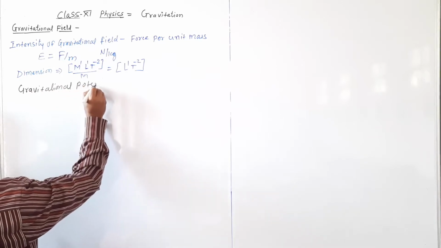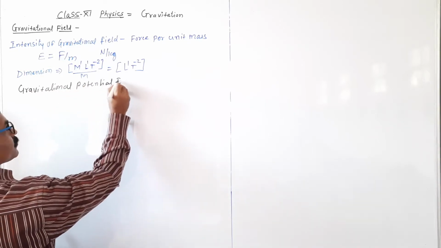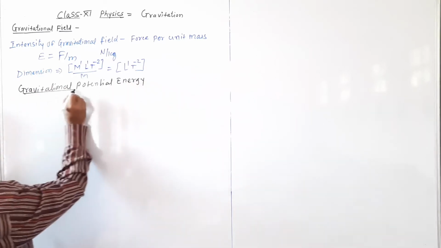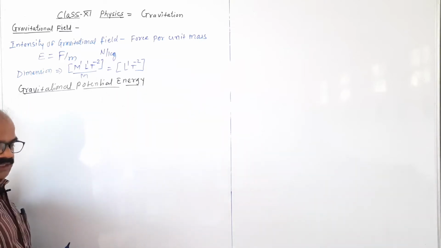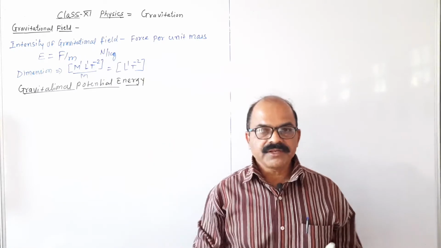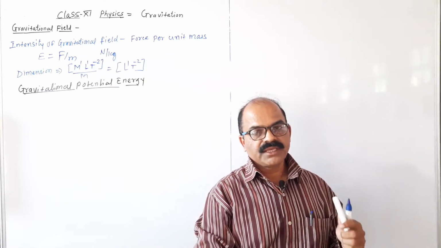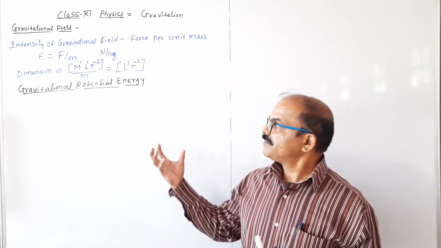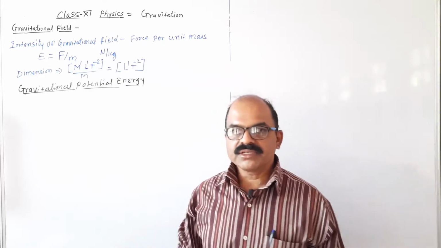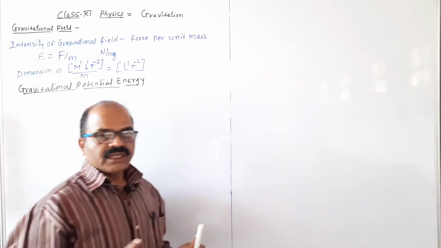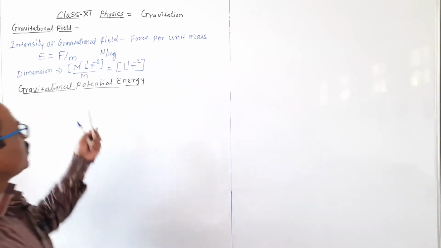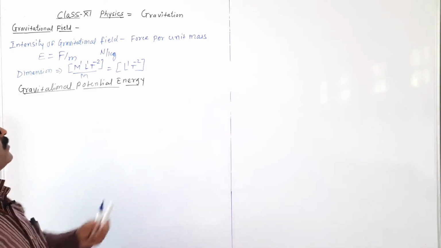Gravitational potential energy means the energy possessed by the body in the gravitational field of the planet, the gravitational field of the earth. This is the energy due to the position of the body in the gravitational field of the earth, known as gravitational potential energy.